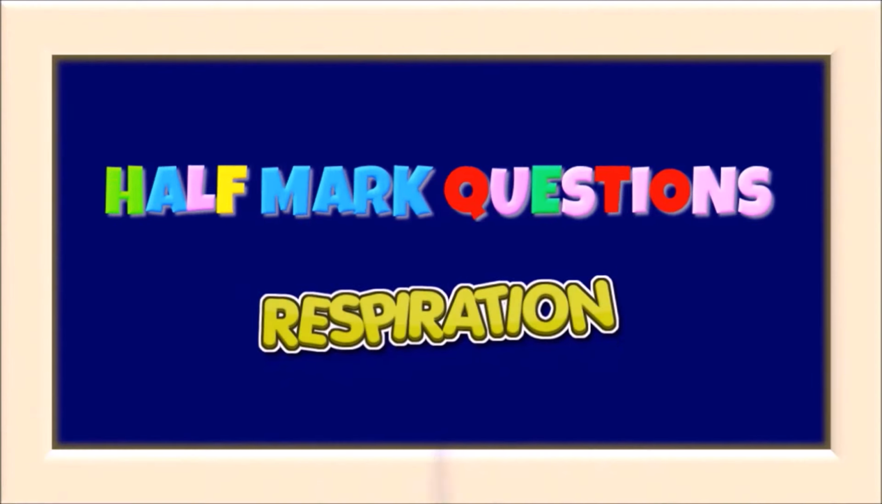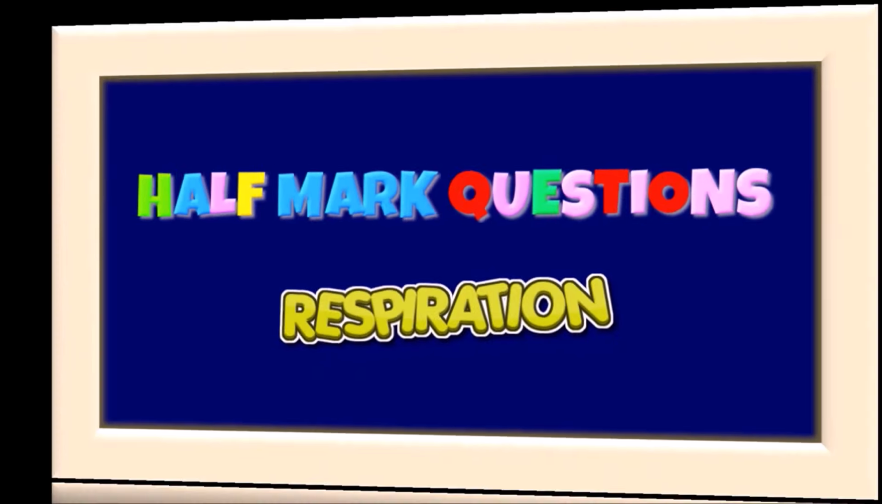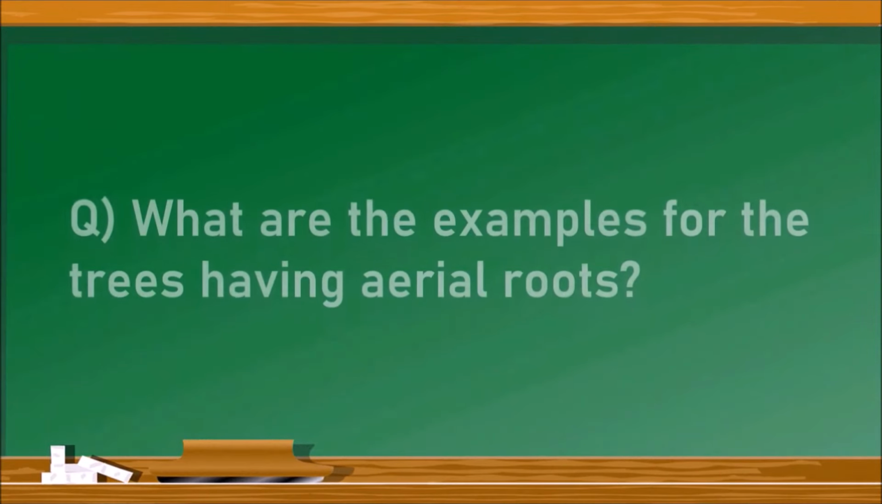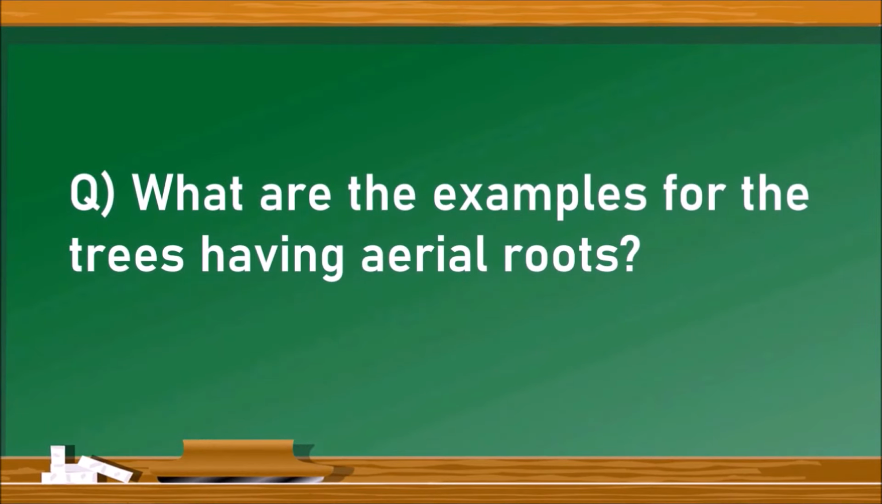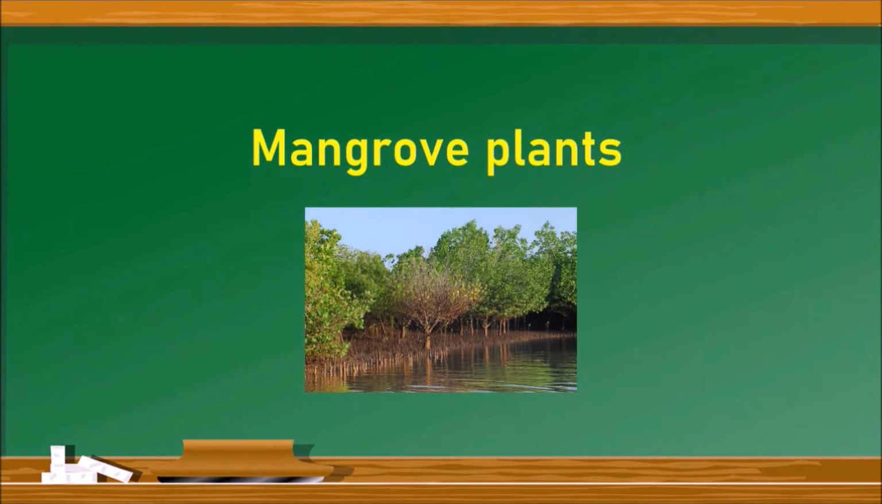Half mark questions from the chapter Respiration. Let us go into the questions. The first question, what are the examples for the trees having aerial roots? The best examples are mangrove plants. The plants which grow in marshy lands, that means they grow in the habitats of waterlogged soils. The aerial roots enable these plants to respire in the roots.